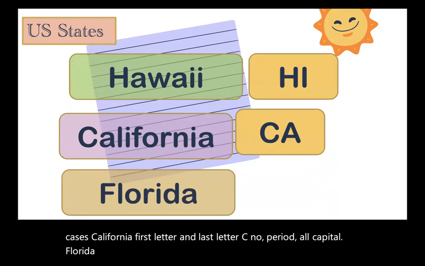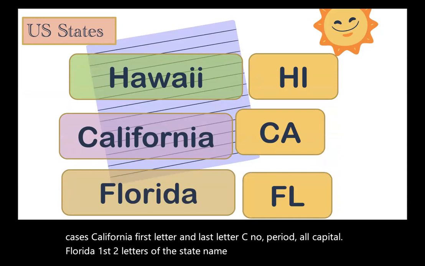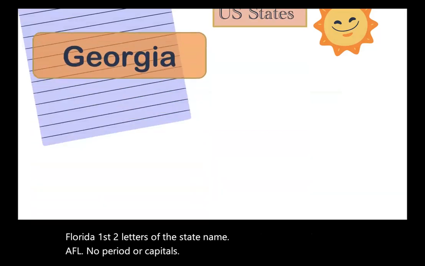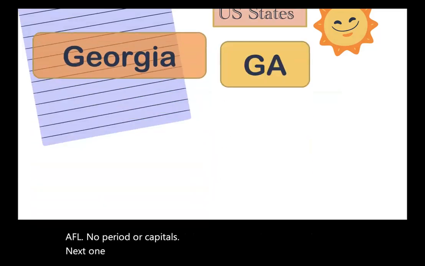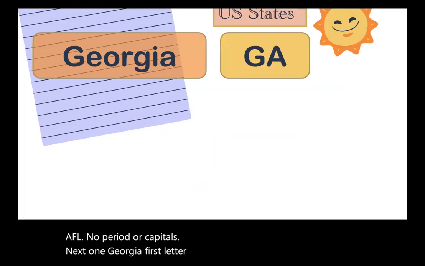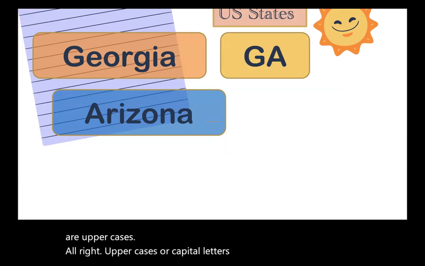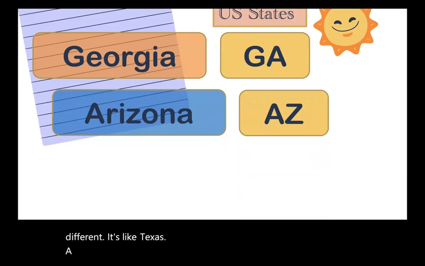Florida, first two letters of the state name. F-L, no period, all capitals. Next one, Georgia. First letter and the last letter, no period, all are upper cases. All right, upper cases or capital letters. All right, now with Arizona, it's different. It's like Texas, A and the middle letter, Z, sorry. No period, both are uppercase letters or capital letters.